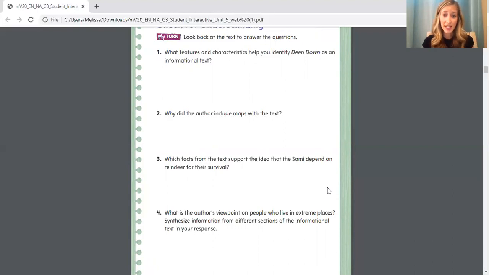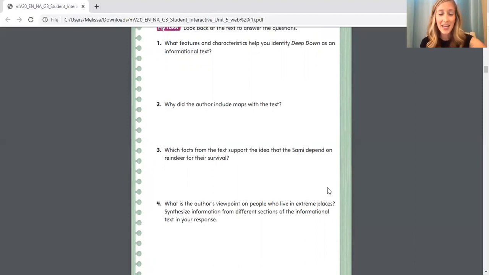So what you need to do is take what you know about the author's viewpoint or the author's opinion on people who live in extreme places, and take what you already know and think as well, okay? And you're going to combine the information that you read, combine the information that you're thinking about to tell me, what was the author's goal when writing this? What was their purpose? What did the author want you to understand about the people who live in extreme places, okay? It might not be easy for them. They might have some challenges.